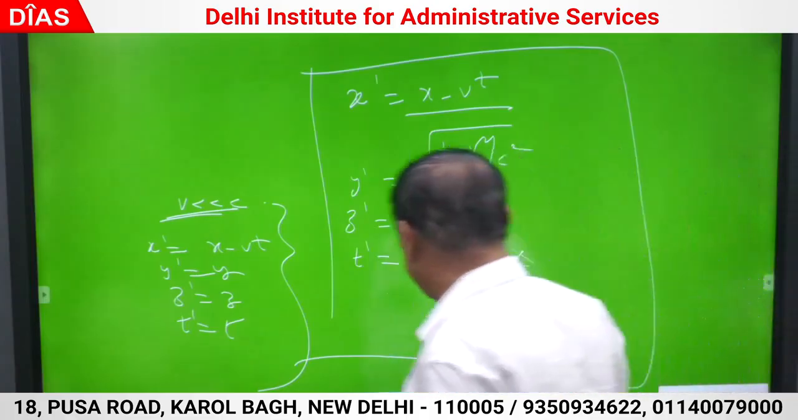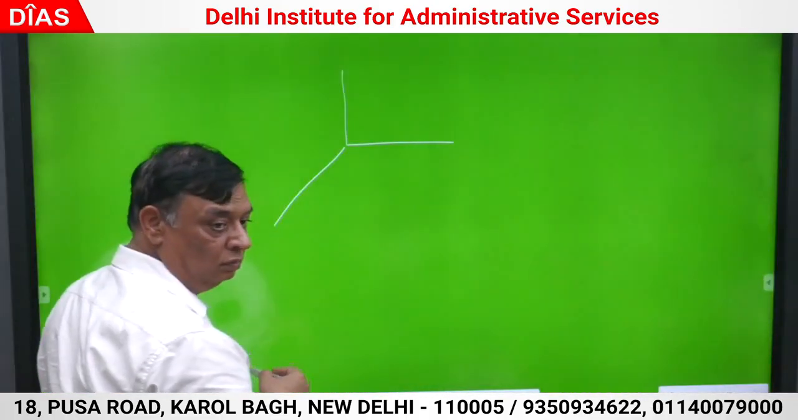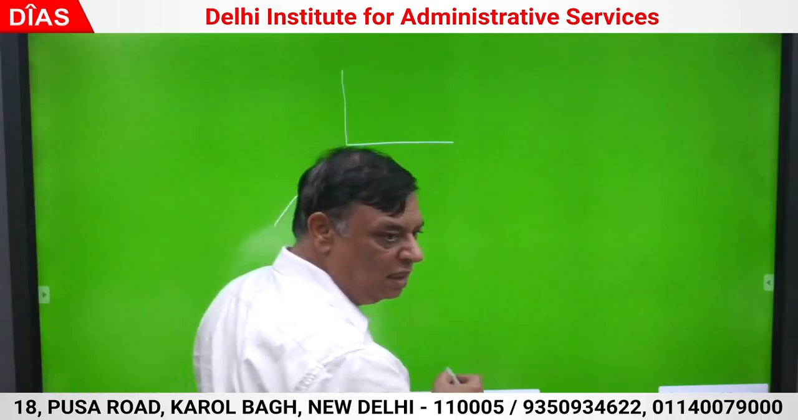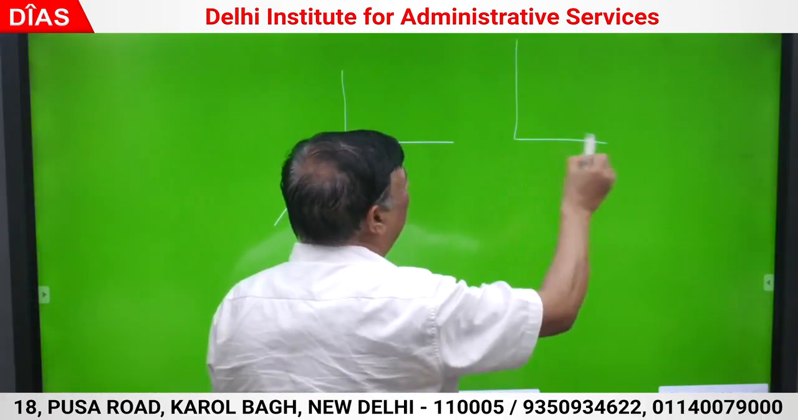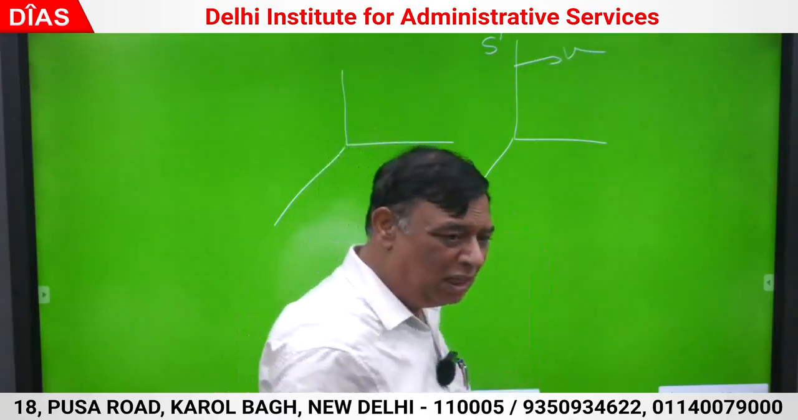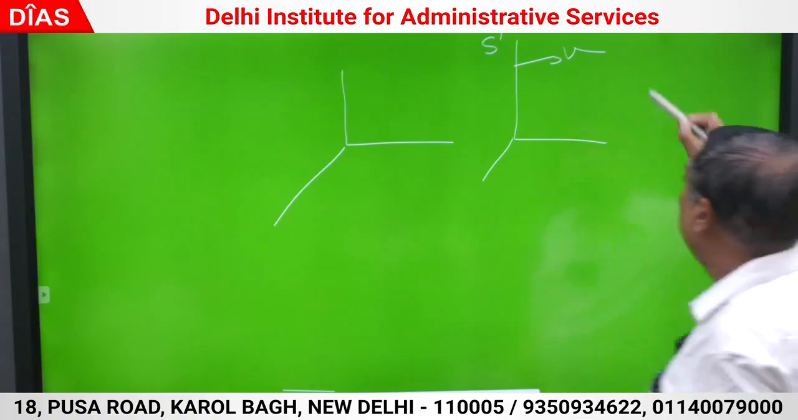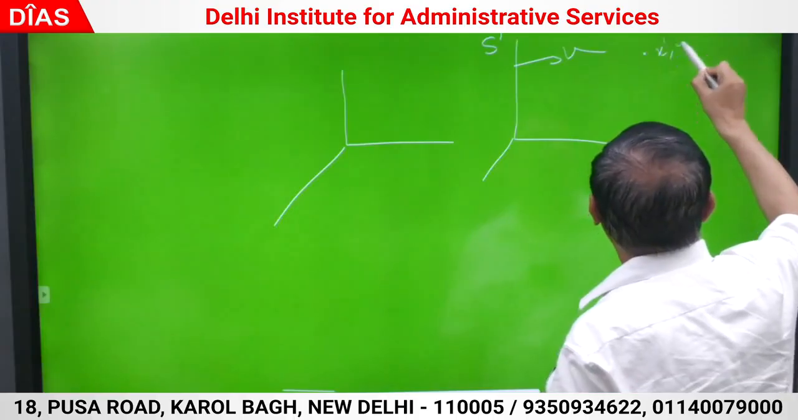Now try to appreciate, relativity works both ways. I am explaining that relativity works both ways. This is S dash. S dash is moving with respect to S by velocity v. Good. Now if S dash is measuring, I want to write in frame S, then what are known to you? x dash, y dash, z dash, t dash are known to you.